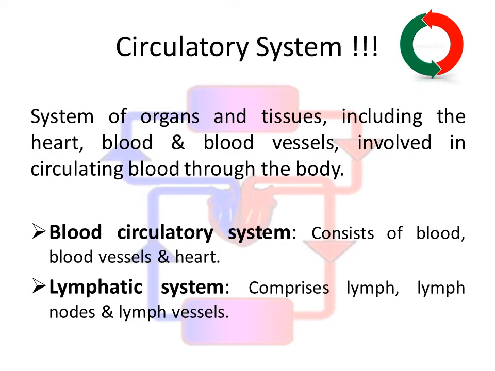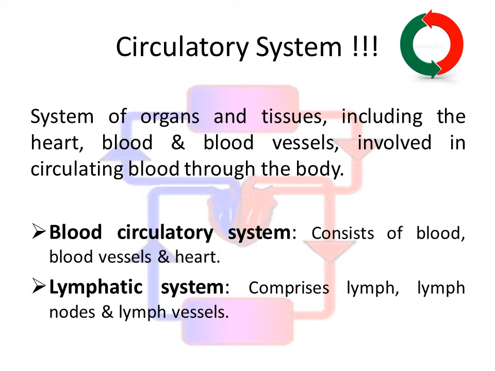Do you know what is circulatory system? In all living organisms, whether they are unicellular or multicellular, a transport system is required for transportation of nutrients, oxygen and other products within the body. The system of organs and tissues, including the heart, blood and blood vessels, involved in circulating blood through the body. There are two types of liquids that move through the circulatory system: blood and the lymph.